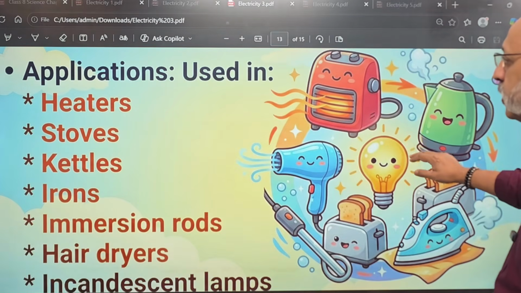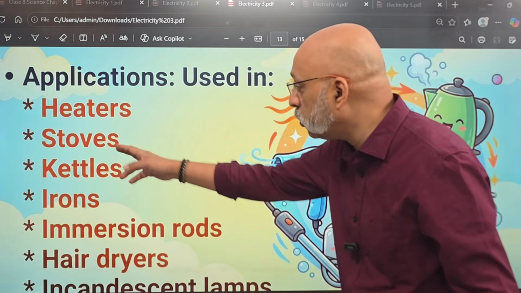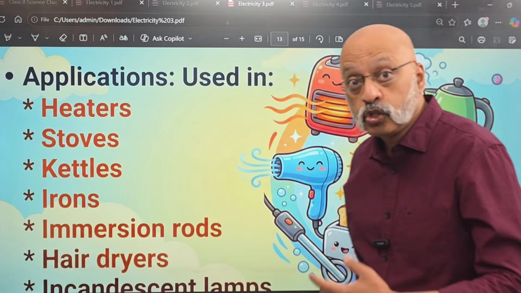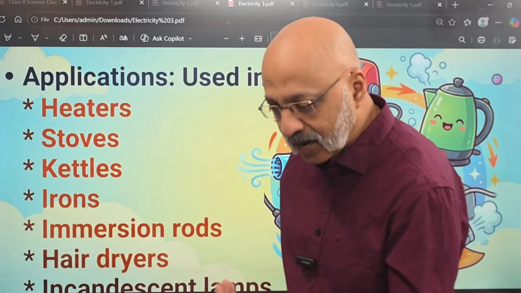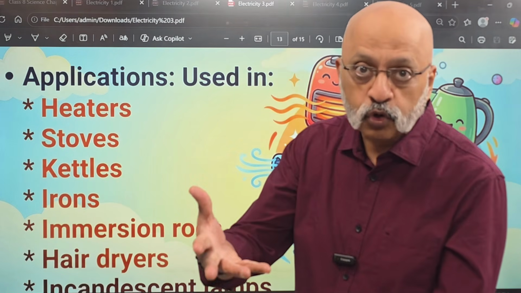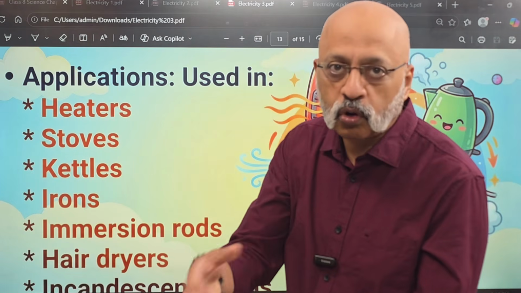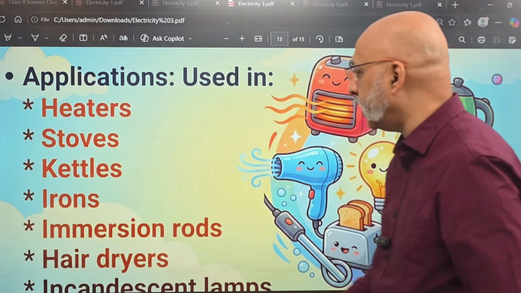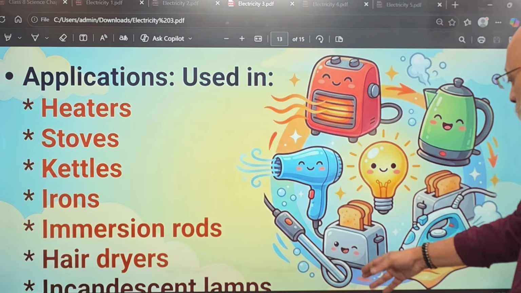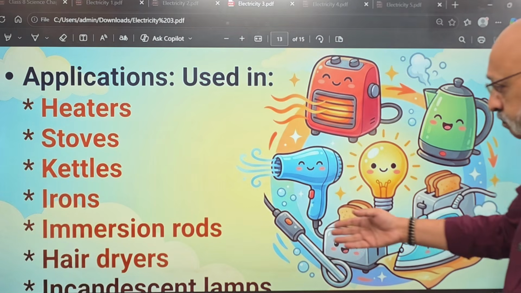So applications where it is used, it is in heaters, what I told you. Stoves, the old time stoves, there used to be this kind of a coil which would get hot if you don't have a gas at home, and you put your water, milk, whatever, and you can cook there. Kettles, irons, okay, irons like this, right?